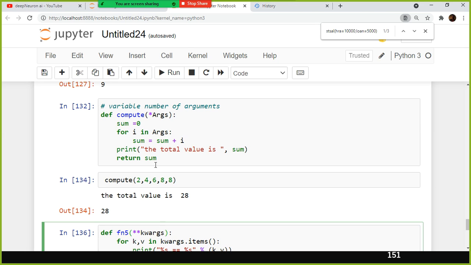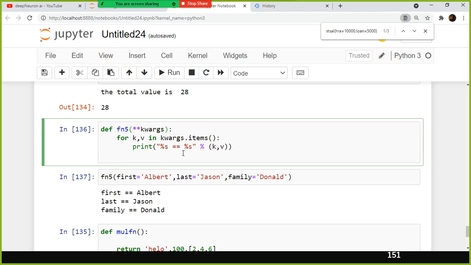For keyword arguments we have to give double asterisk. Yes, you have to specify double asterisk in the function definition, right? The double asterisk says you can pass a keyworded variable length argument list. But what does the single asterisk args say?